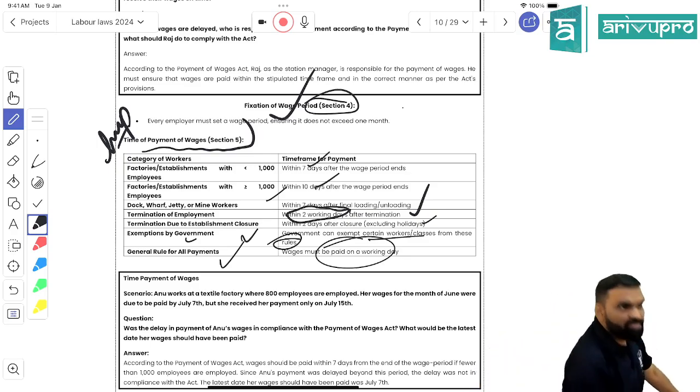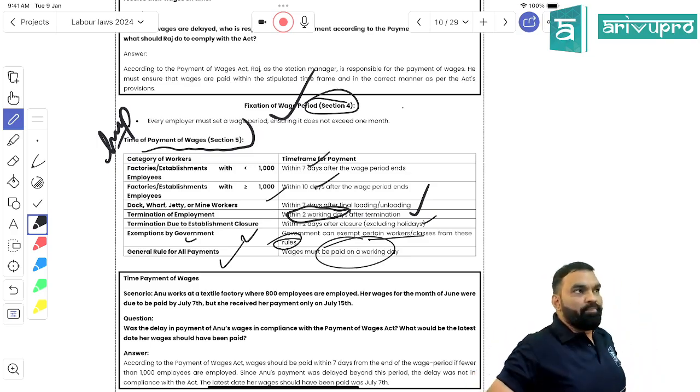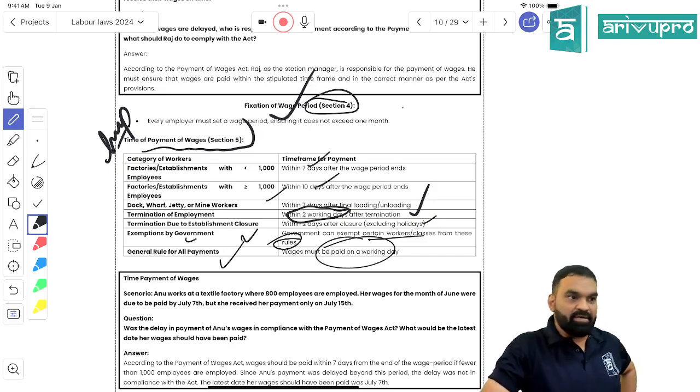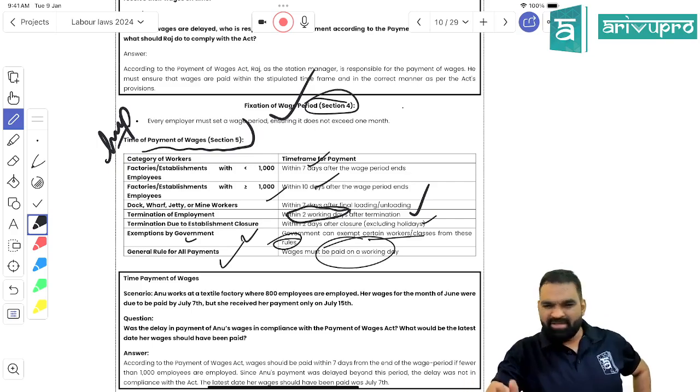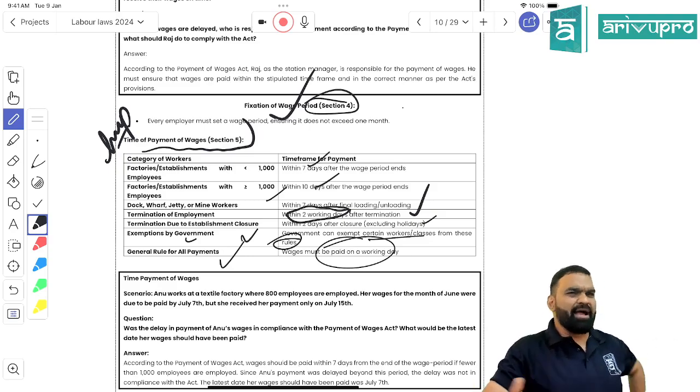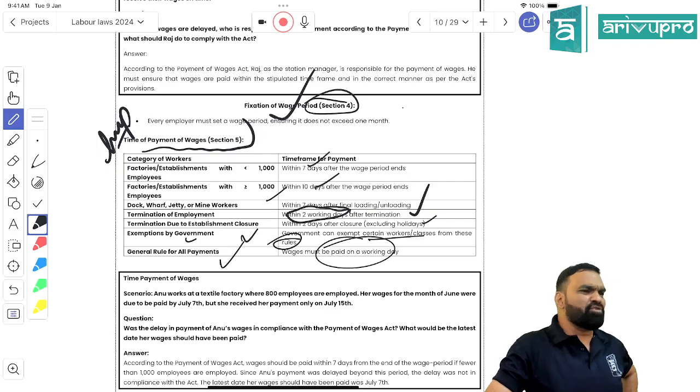So what we have understood till now is, if I would act as a labor consultant and some client comes to me and says, Rahul, I have to make a payment plan because I have to bear certain working capital expenditure every month. My employees are ready and okay with it, and I'm going to make the payment on 15th of every month.